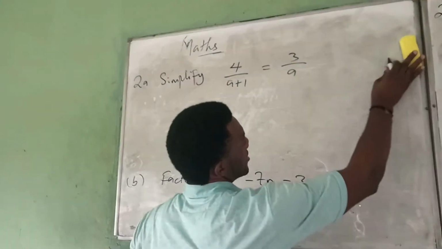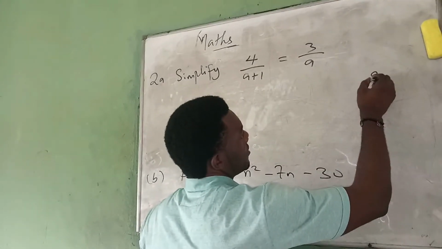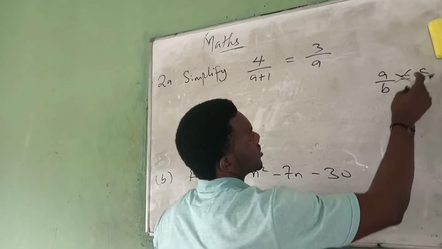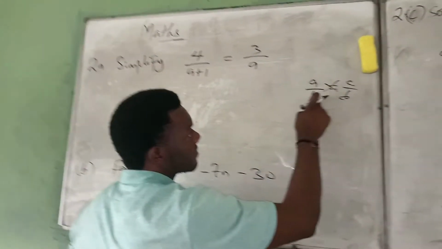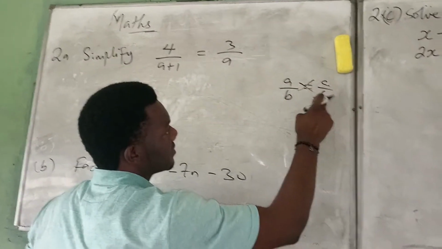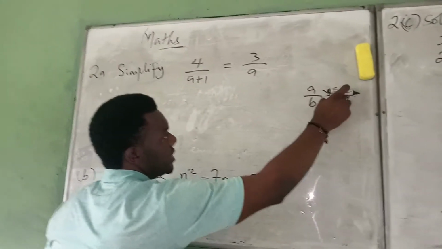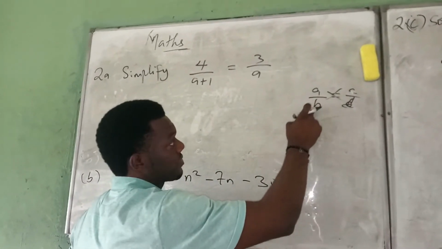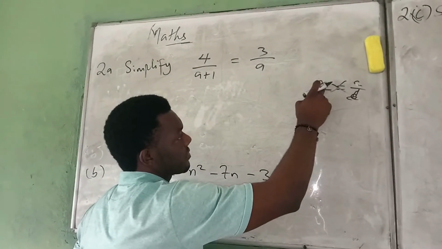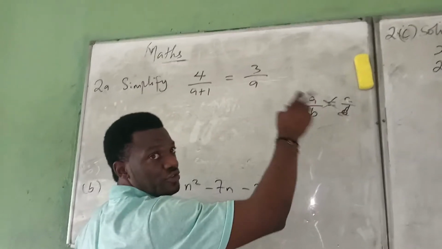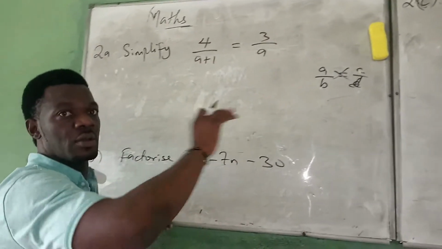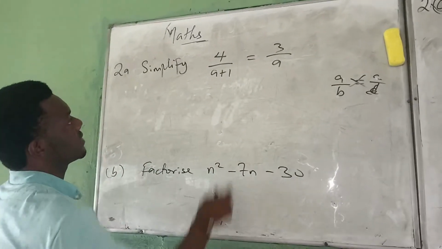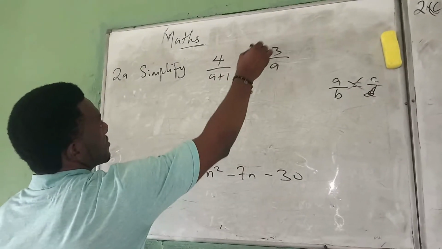In cross multiplication, as I've told you, when you have something like A over B is equal to C over D, cross multiplication means C times B, A times D. So the numerator of this side will multiply the denominator, while the numerator here multiplies the denominator. So numerator, denominator, cross multiplication. That's why it is called cross multiplication.